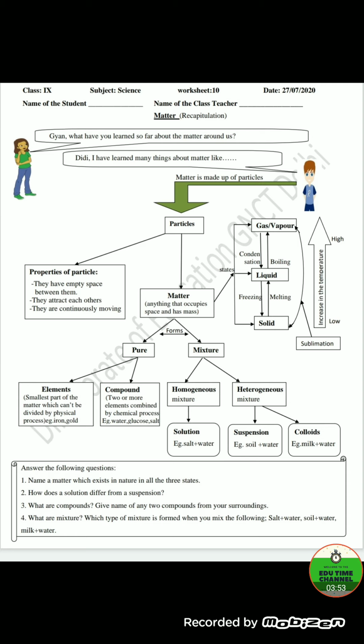Fourth question. What are mixtures? Mixtures are those substances which are formed by combining two or more substances. Salt and water is a kind of solution. That is an example of homogeneous mixture. Soil and water is an example of suspension, which is heterogeneous mixture. And milk and water is an example of colloid, which is again heterogeneous mixture.